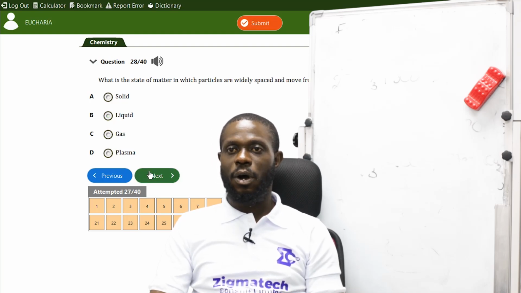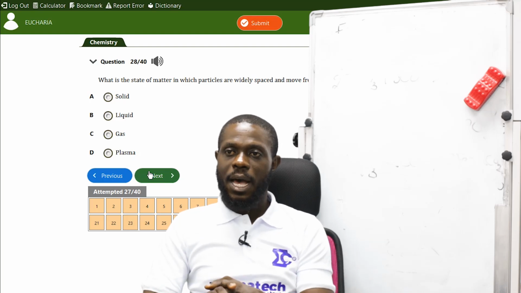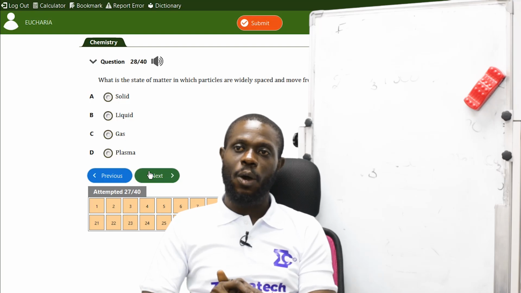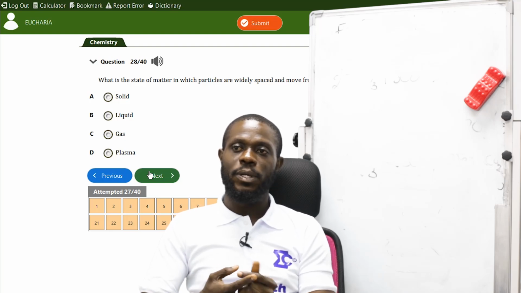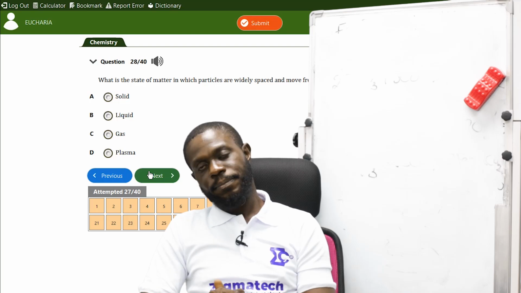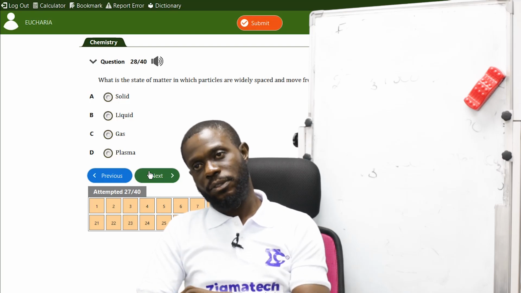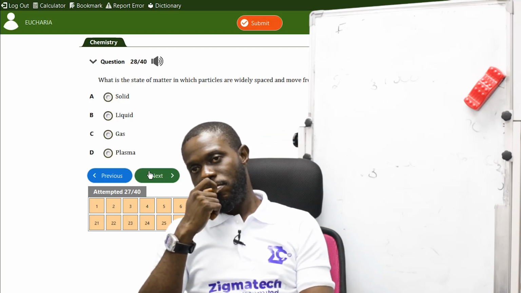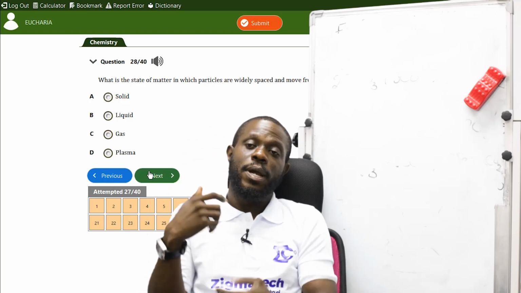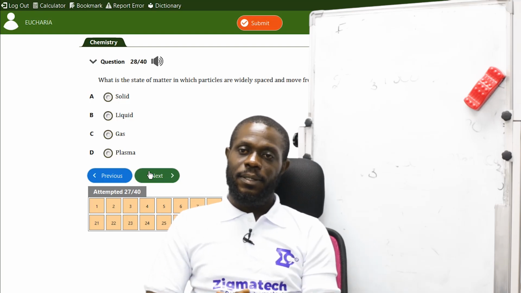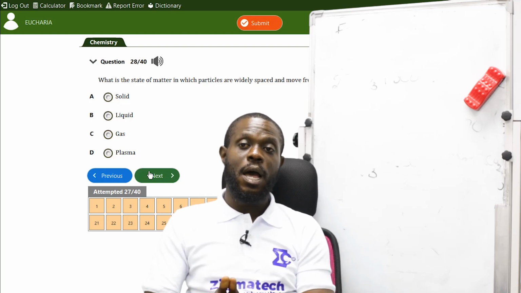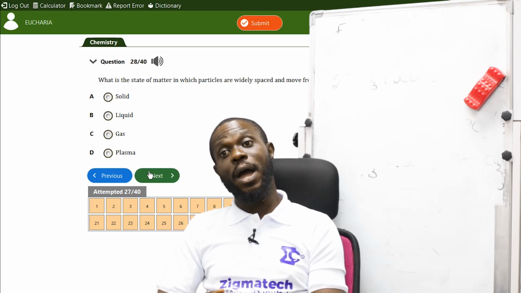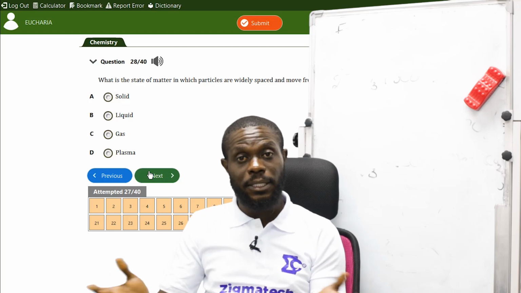The next one is, which state of matter has particles that are widely spaced and move freely with high kinetic energy? Solids have a strong cohesive force. In essence, their particles do not have high kinetic energy. Liquids are weakly bound, they are not that loose. Gases do not have cohesive force, so they exhibit high kinetic energy.